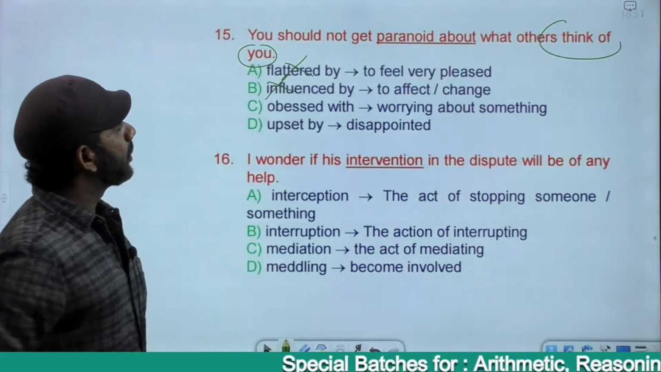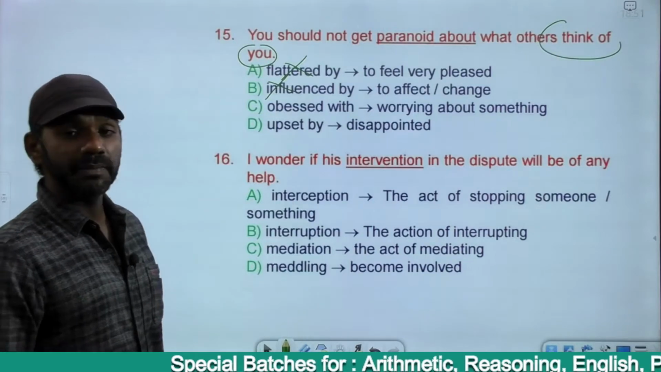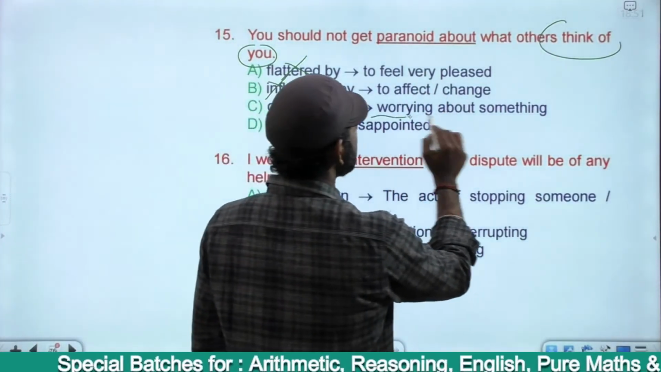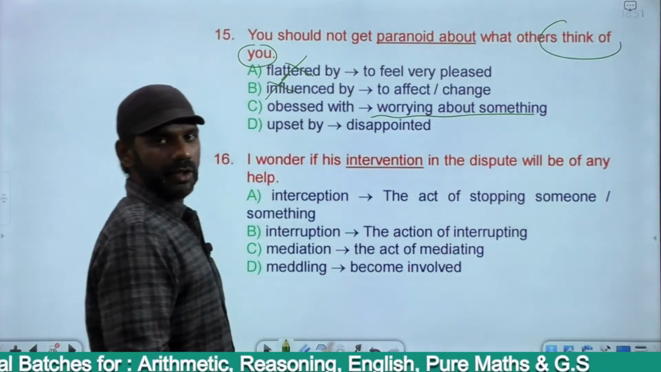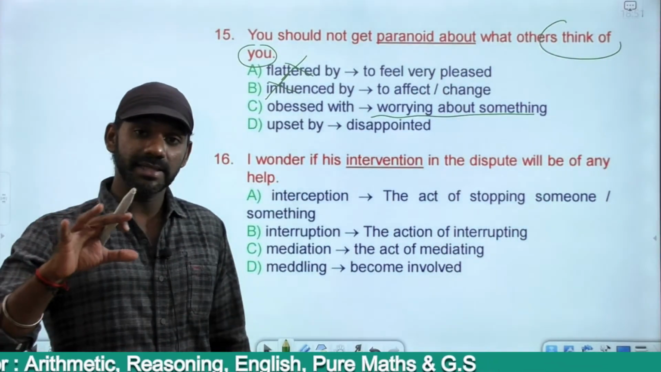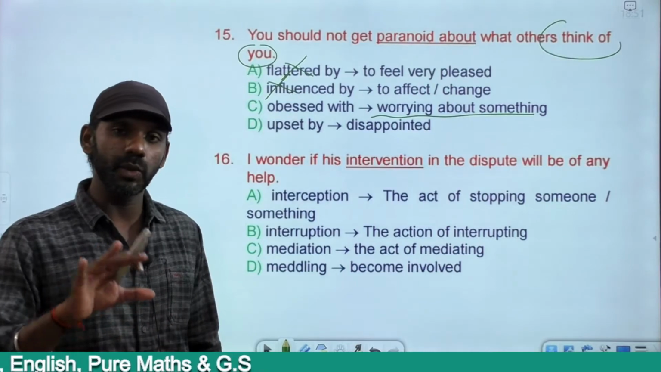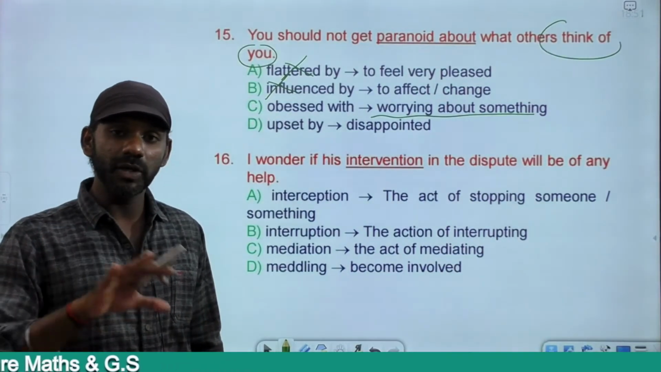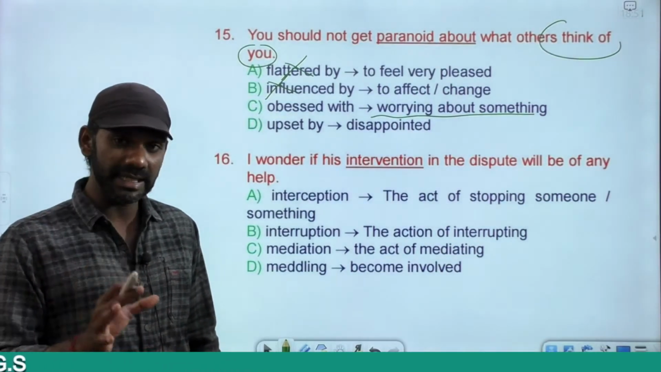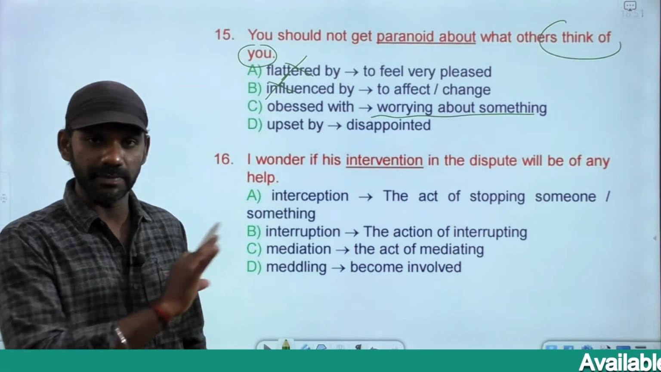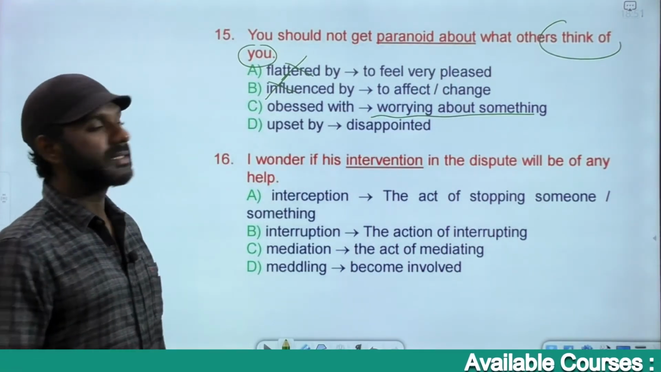You should not get obsessed with. Obsessed with means worry about something. Makes sense. You should not worry about what others think of you. It means there's no need for you to worry about or think about what others think of you. It means there's no need for you to care about what others think about you. Just neglect what others think of you. That's the meaning. Upset by is disappointed.